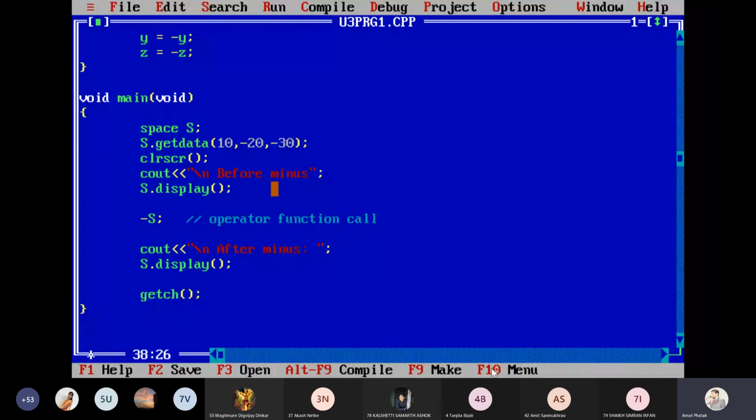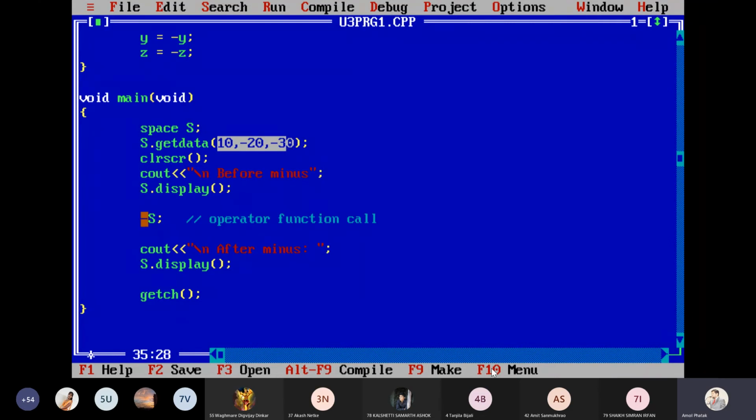In the same program, suppose I want to overload the plus plus operator. How is it possible? With the plus plus operator, whatever values are passed here, 10, minus 20, and minus 30, all of them should be incremented by 1. All these values, not a single value.